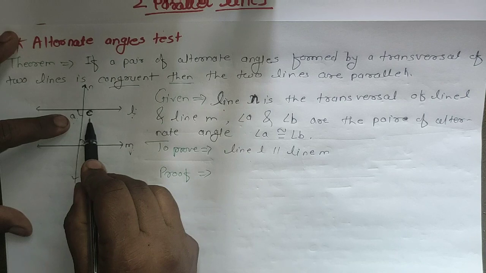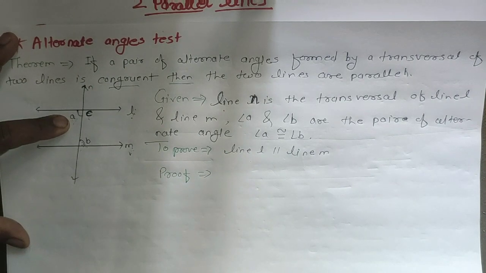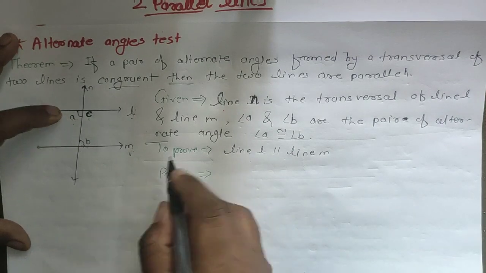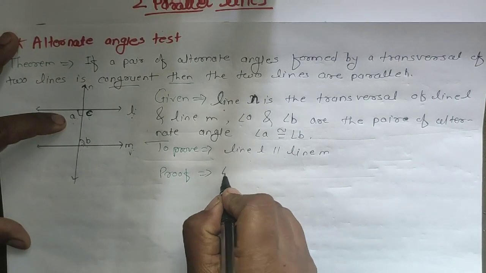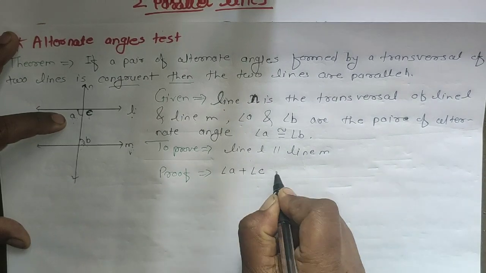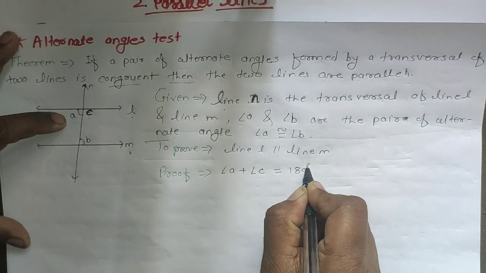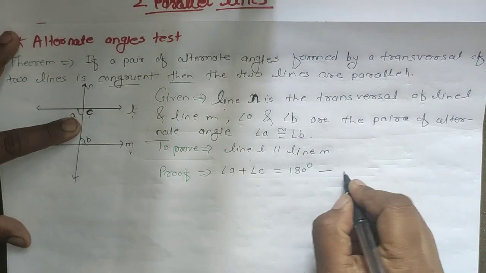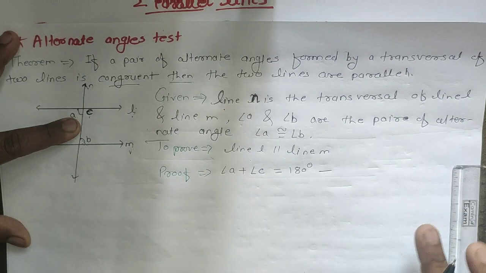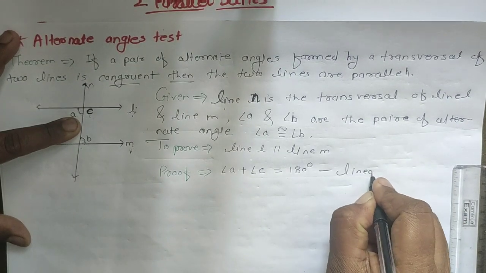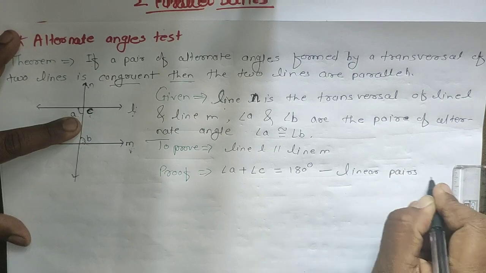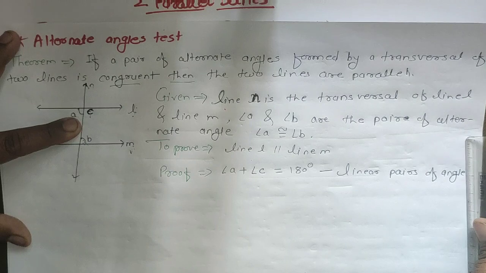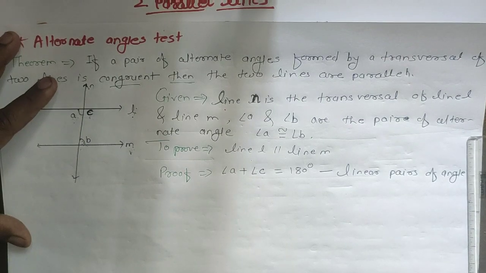As you know that we had taken C, first we will write the linear pair of angles. Angle A plus angle C is equal to how much? 180 degrees. The reason behind it is that they are linear pairs of angles. If these are linear pairs of angles, their measure is 180 degrees.